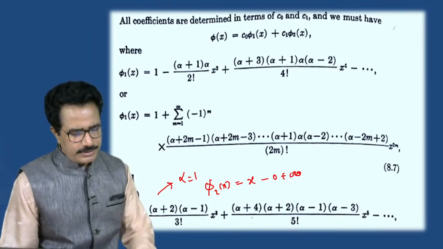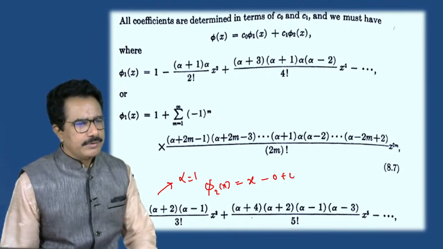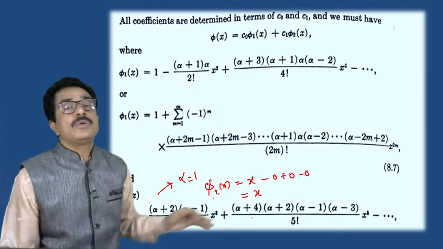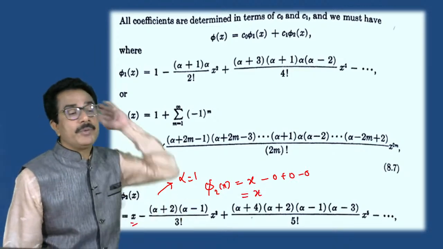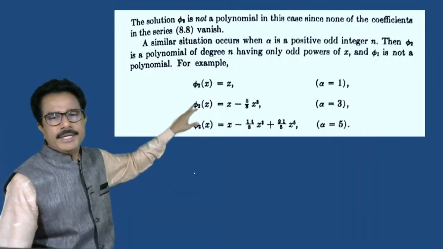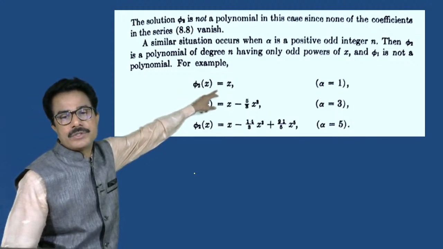Plus 0, minus 0, plus 0, minus 0. We get phi 2 of x is equals to x. If we put alpha is equals to 1, so we get this relation phi 2 of x is equals to 1.